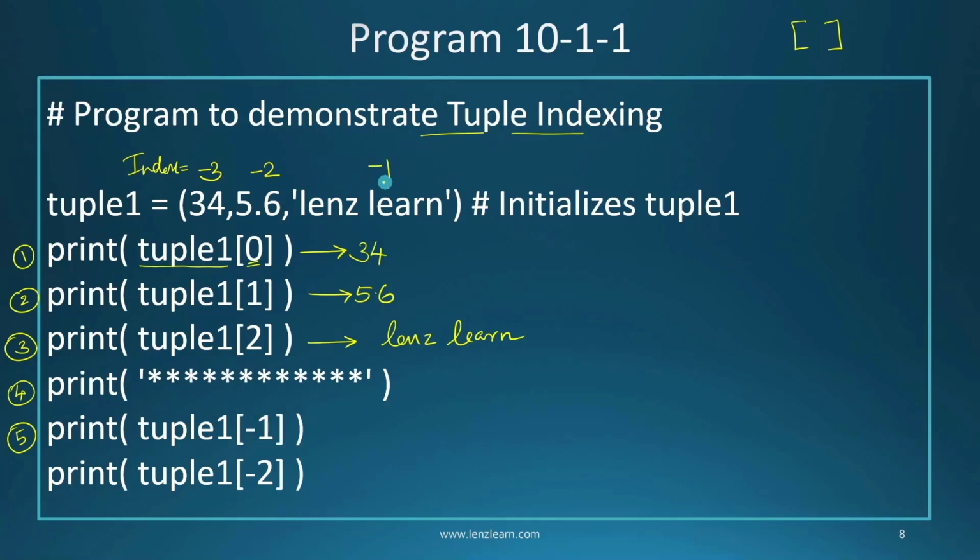So here you can see -1 points to the string lens learn. So here again the output will come as lens learn, and the last print statement will try to take the value available at index -2. -2 points to 5.6, so the output is going to be 5.6.